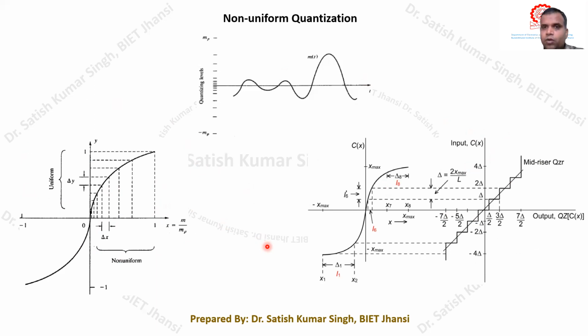You must be wondering how it can be demodulated again.